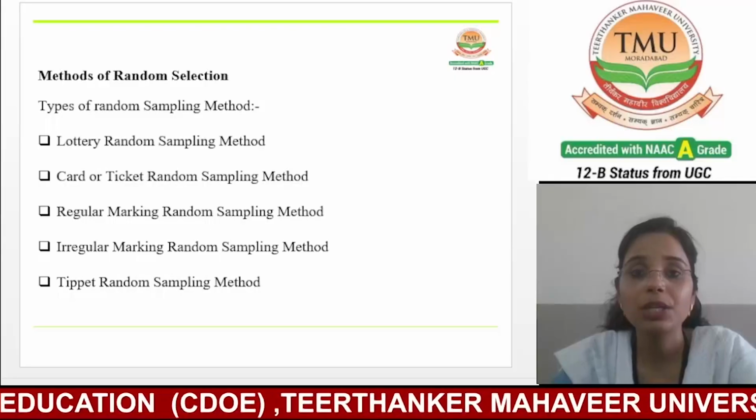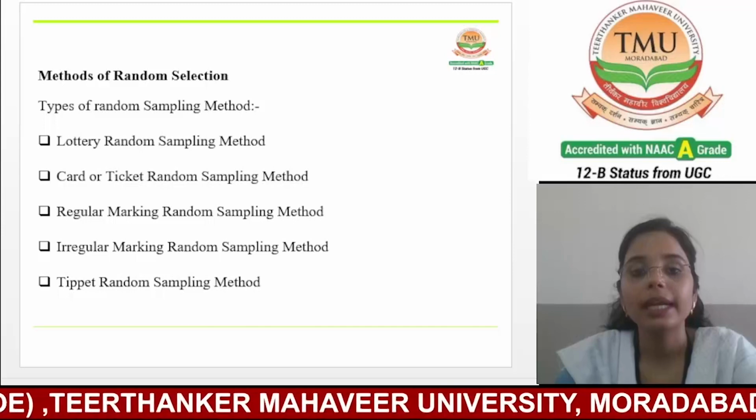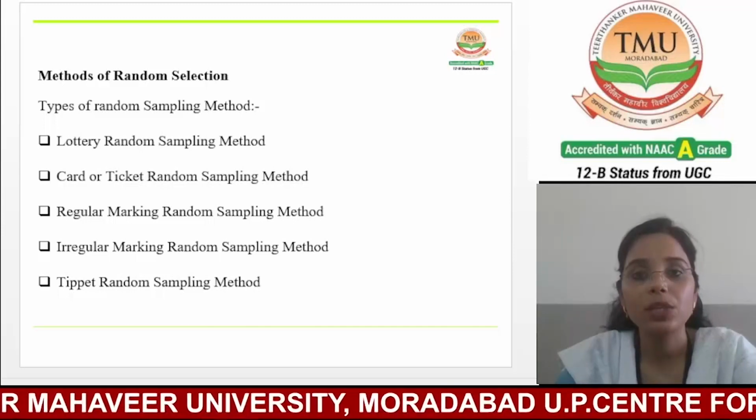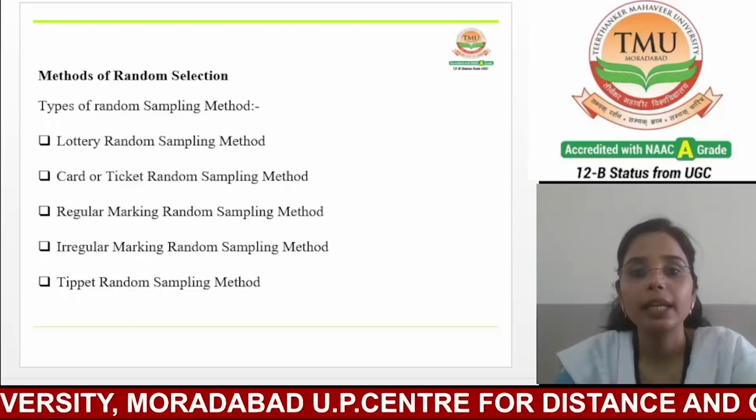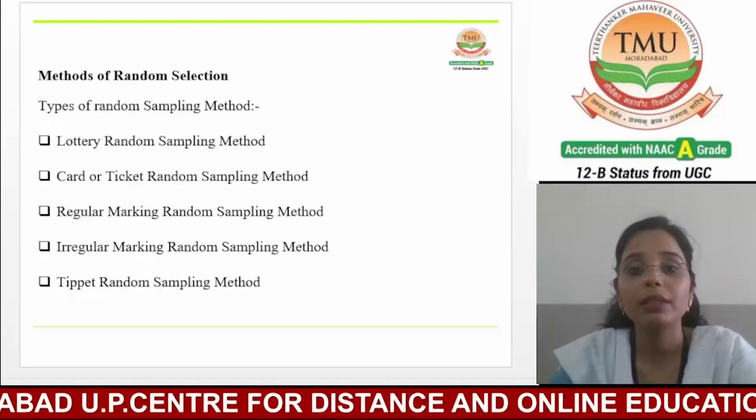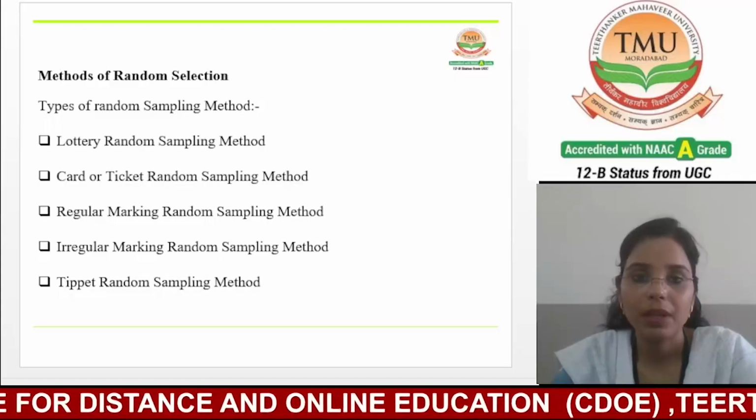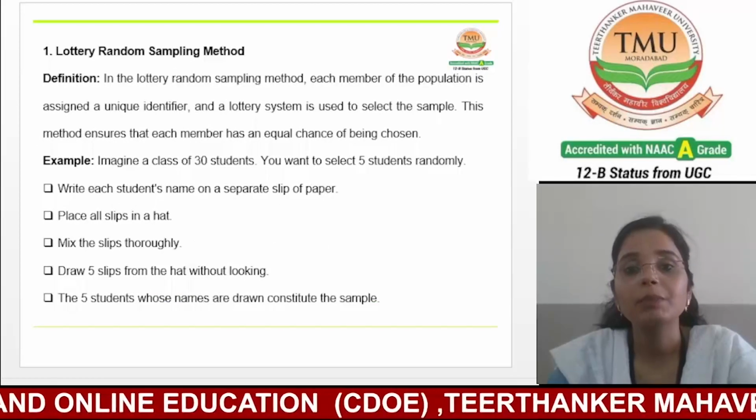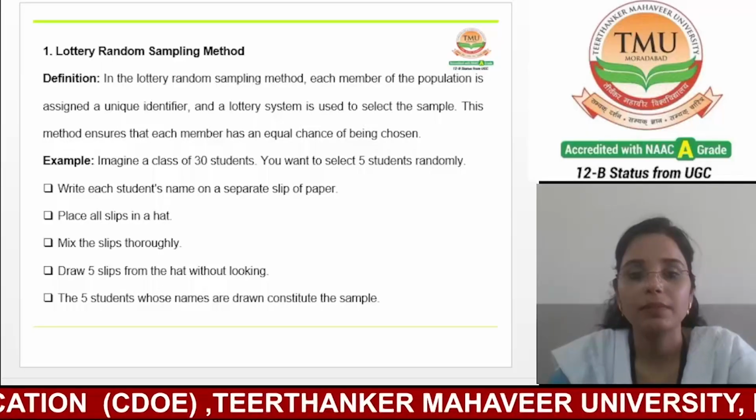I again repeat, the first one is the lottery random sampling method. The second one is the card or ticket random sampling method. The next one is the regular marking random sampling method, and the next one is the irregular marking random sampling method. And the last one is the Tippett random sampling method. Now, next we are going to discuss these methods in detail. So let's understand the first method.